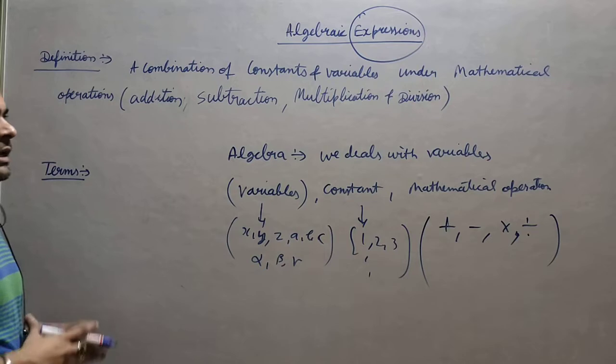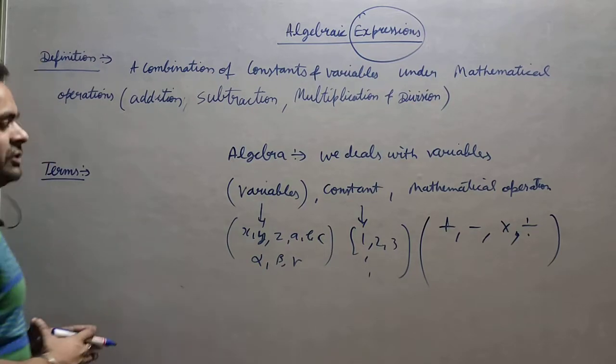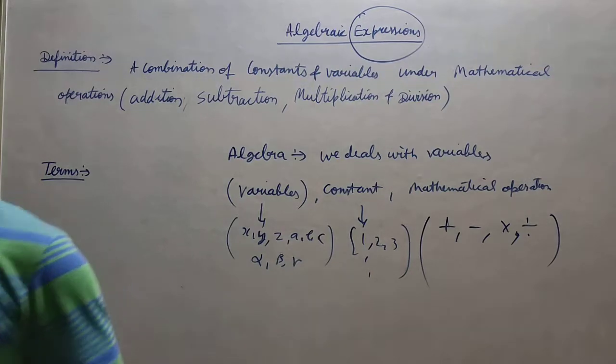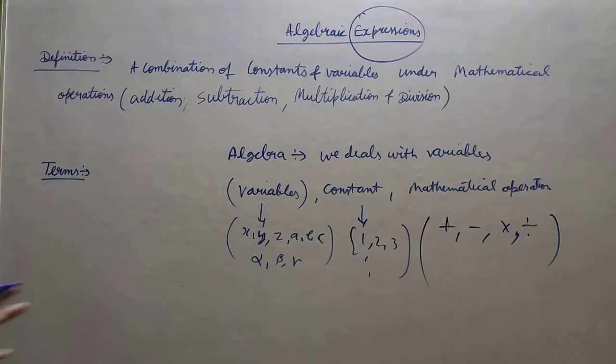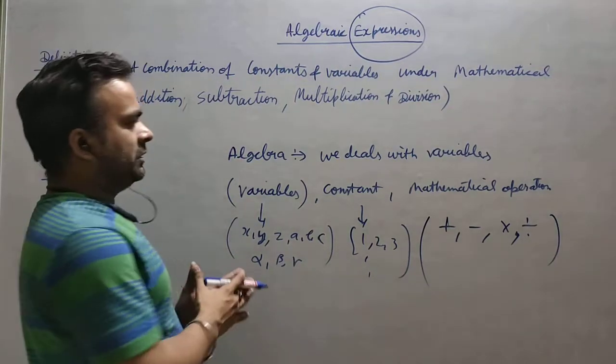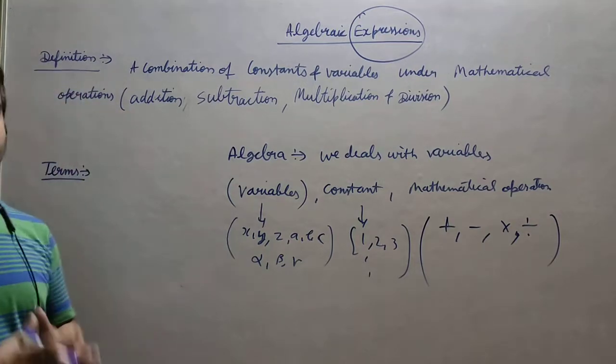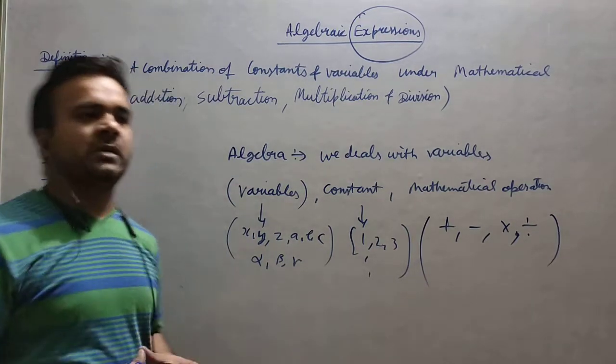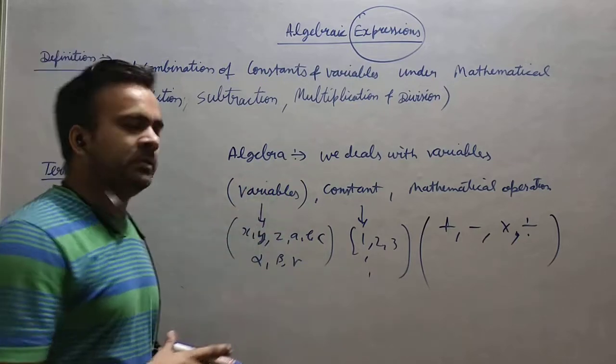Whenever we are talking about algebraic expressions, algebra says everything is an algebraic expression, because initially it was dealing with the variable part. It was trying to develop the relations of daily life. Daily life examples we were trying to convert into algebra.